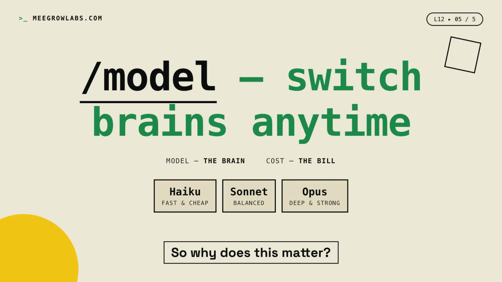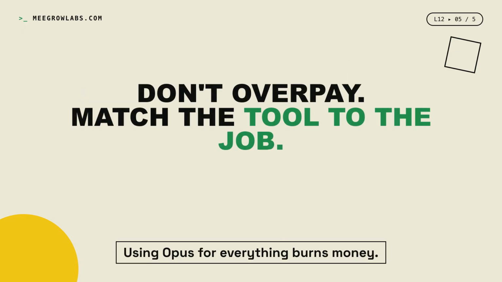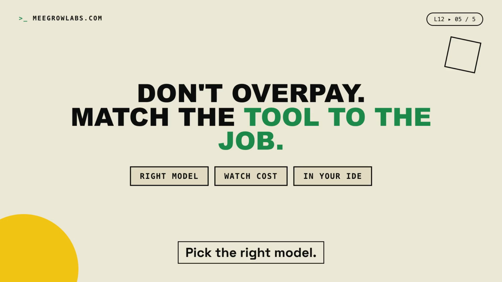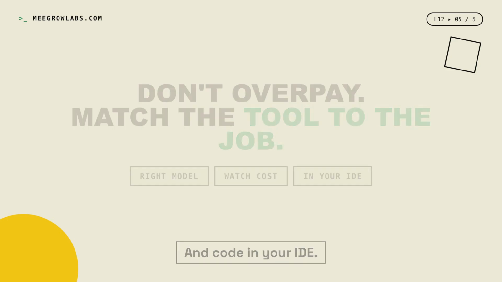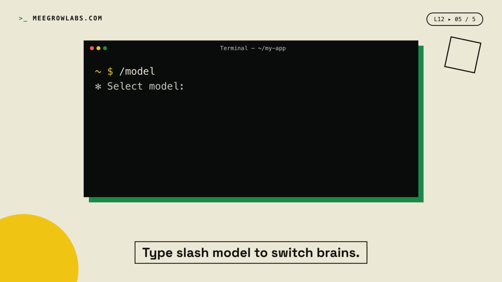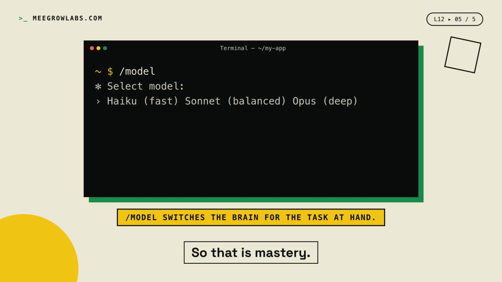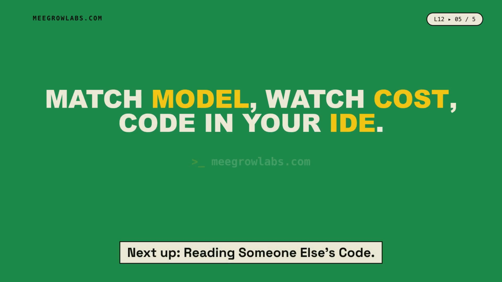So why does this matter? Using Opus for everything burns money. Haiku handles the easy stuff. Don't overpay, match the tool. Pick the right model and code in your IDE. Try it right now. Type /model to switch brains. Choose by the task ahead. So that is mastery. Next up, reading someone else's code.